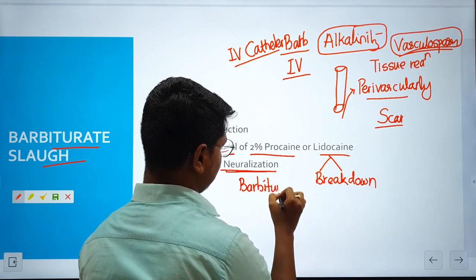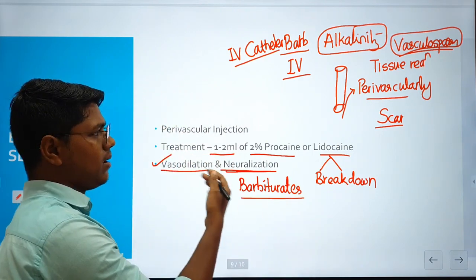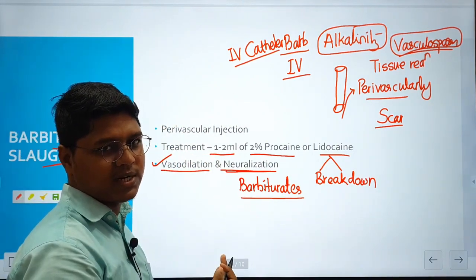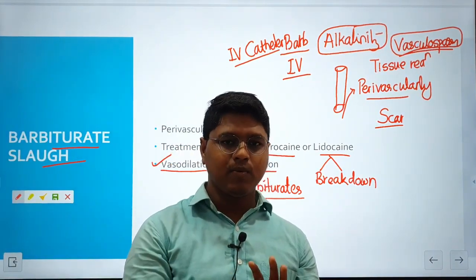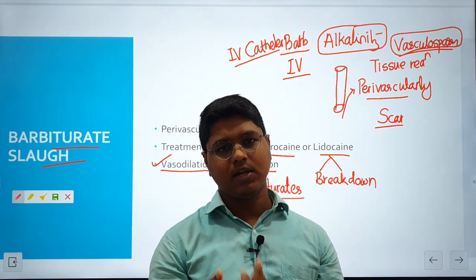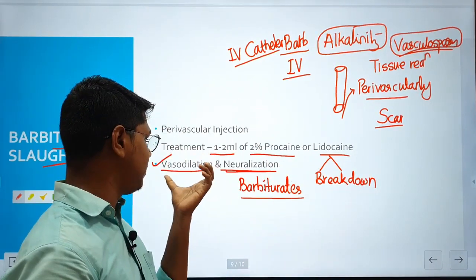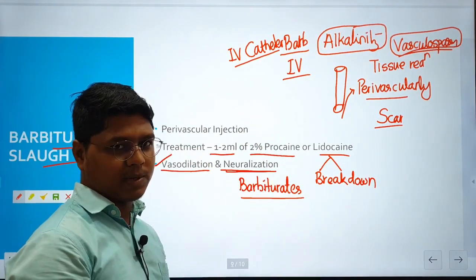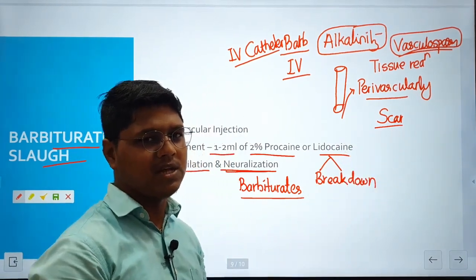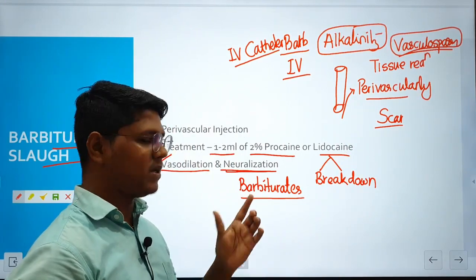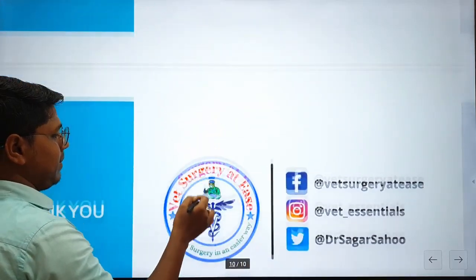So the best is to avoid perivascular injection of barbiturates. If at all you are giving barbiturate perivascularly, then keep 1 to 2 ml of 2% lidocaine ready, and you can give it so that there will be vasodilation and neutralization of the barbiturates, and this effect can be minimized. Though there will be scar tissue formation, for that period of time this may be relieved. So this is all about the barbiturates.